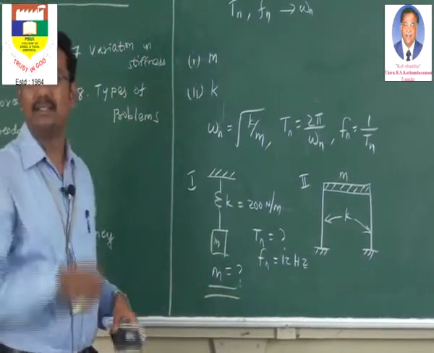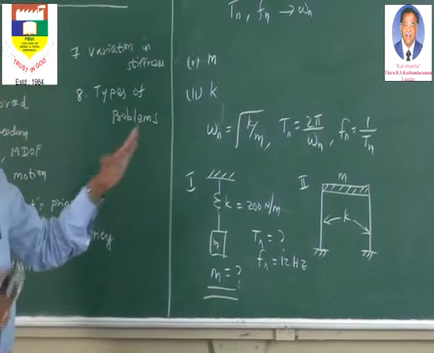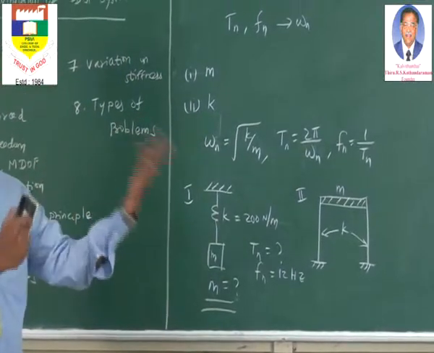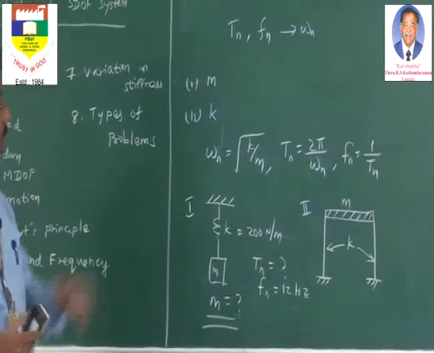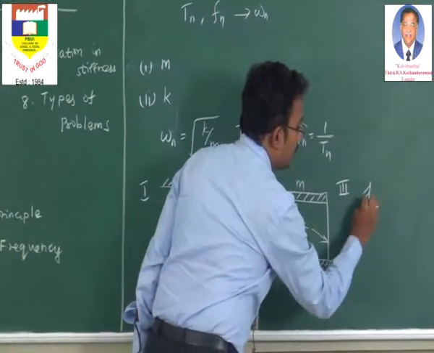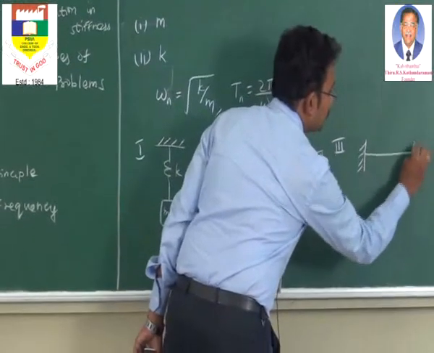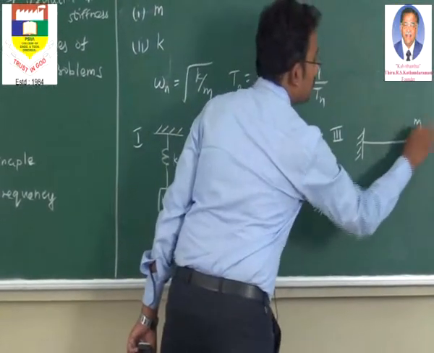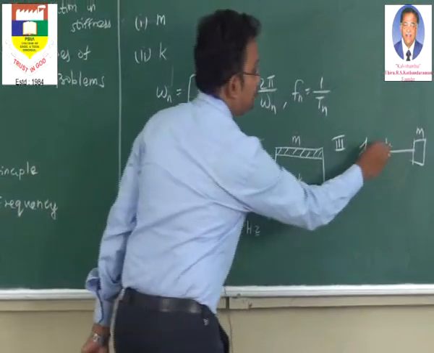So this is another variety, where they give the unknown terms or replace the unknown terms and we have to find one after another. This is how the problems will be. Next, a similar variety we can speak on, say a cantilever beam which has a mass. So this is the mass, this is the stiffness.